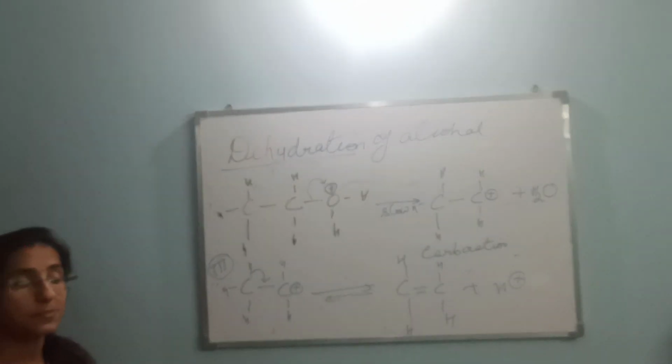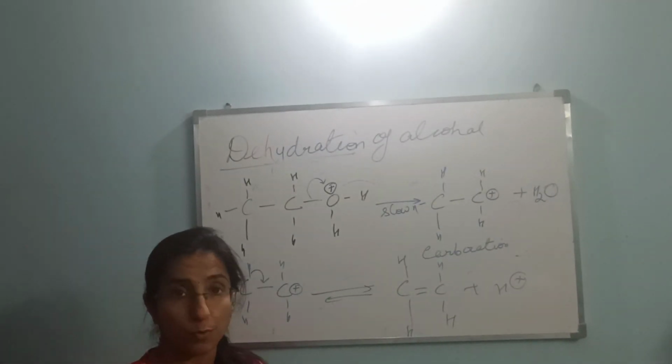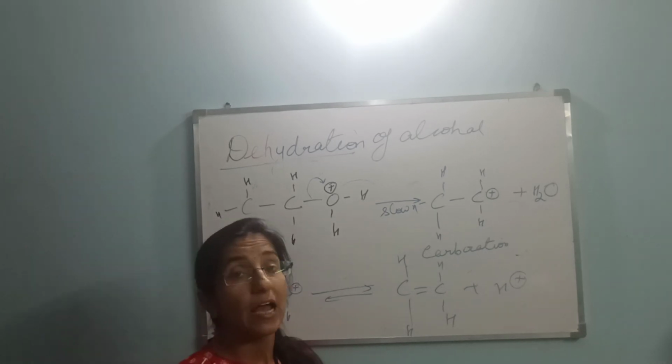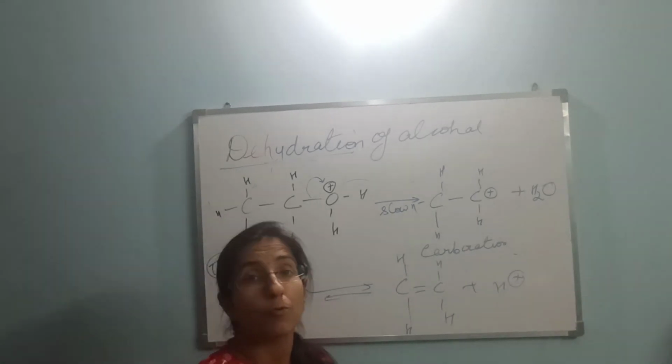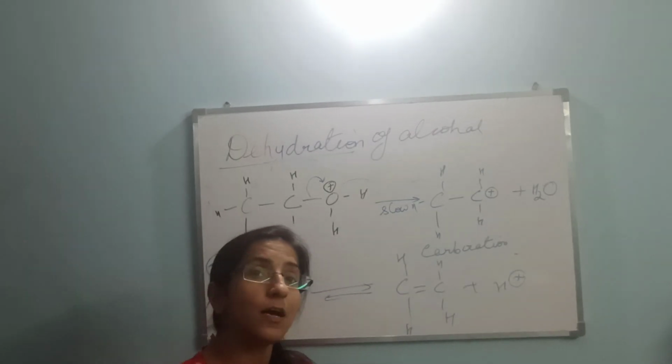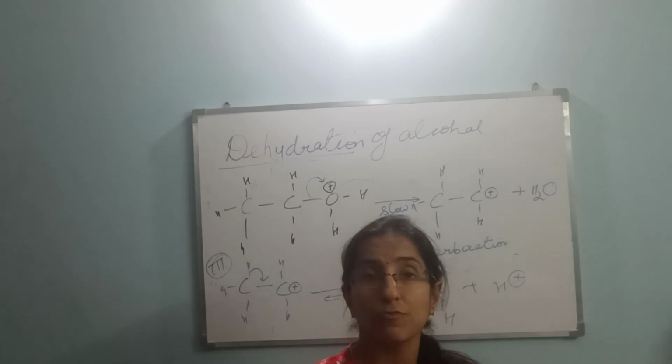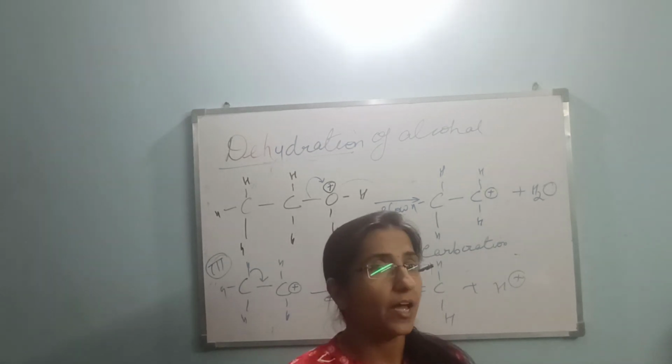So with the three steps, where the first step is the formation of protonated alcohol, second step is the formation of carbocation, and the third step is the removal of a proton to give alkene as a major product. So I have already explained you about the dehydration of alcohol and its mechanism. I hope you have understood.